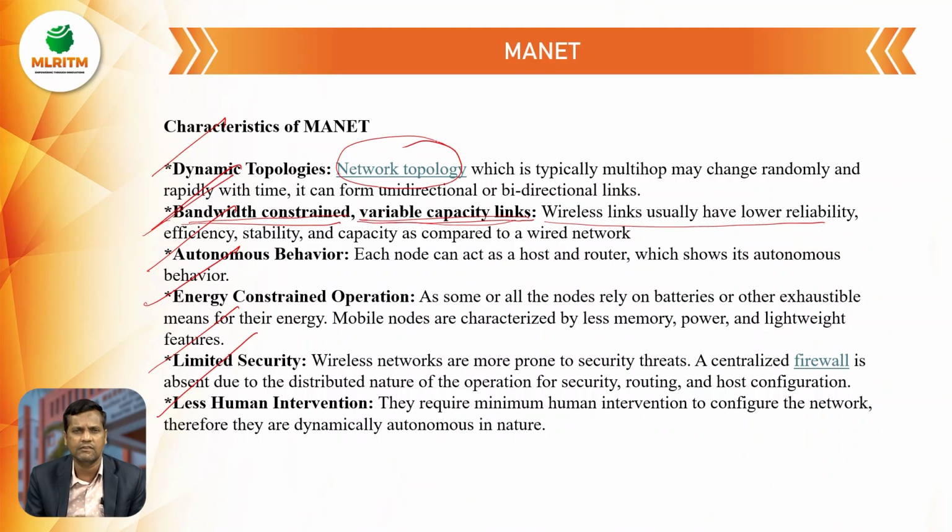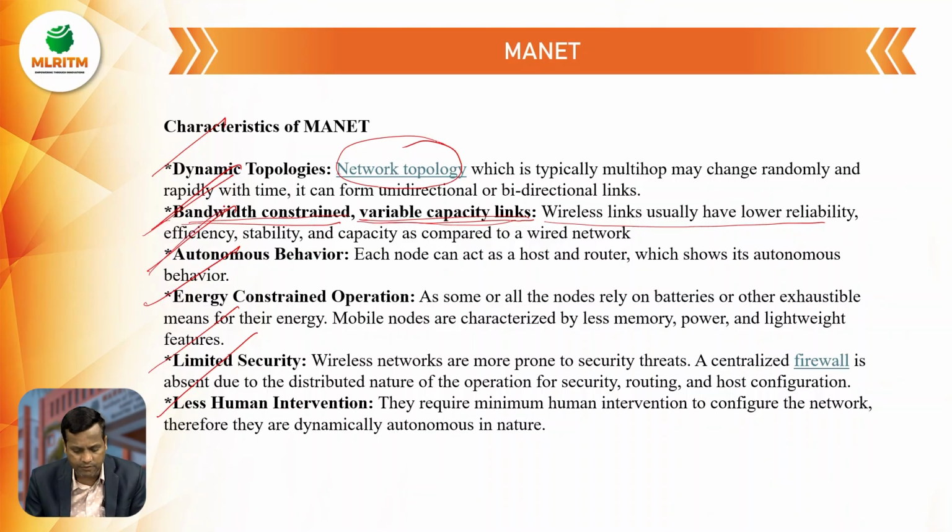Wired network means we can say a landline network. Earlier we were using landline, so that has a wired connection. But in the wireless mobile network, we have lower efficiency, stability, and capacity as compared to the wired connection. So we can call it a bandwidth constraint or variable capacity links.